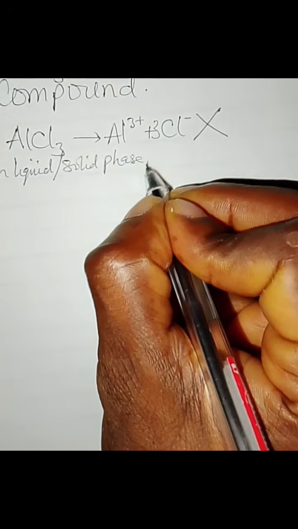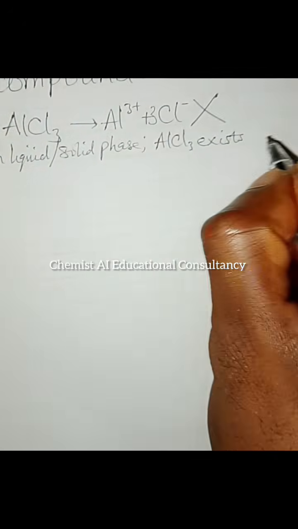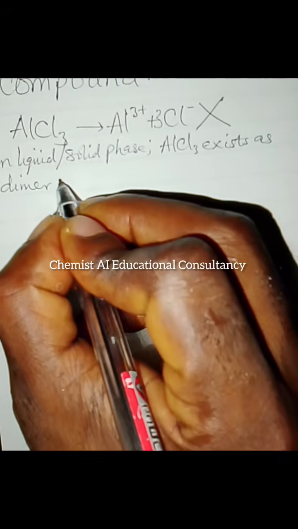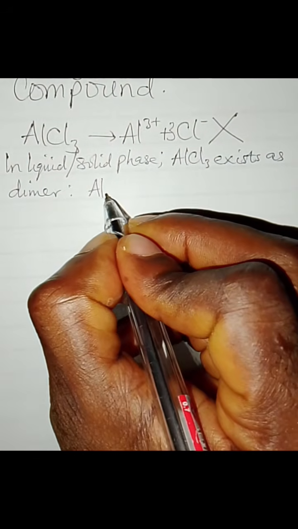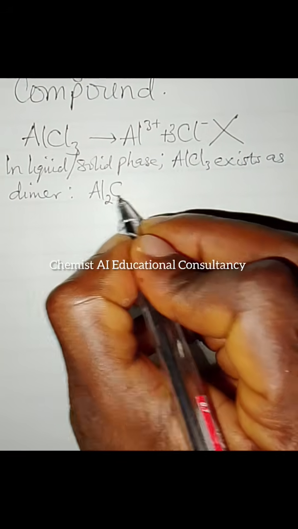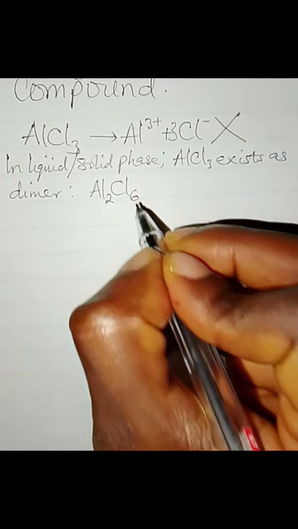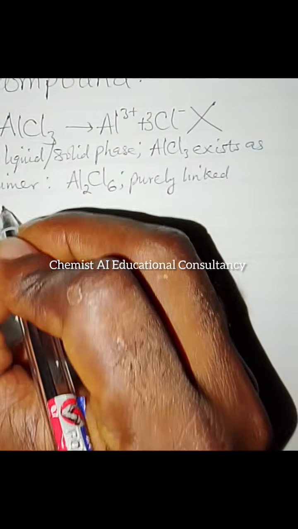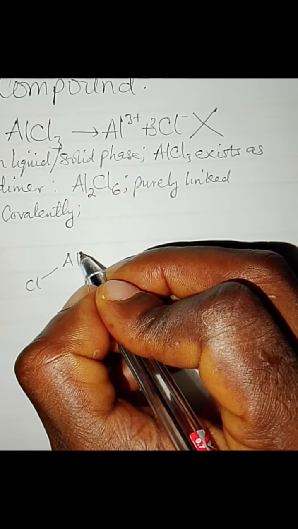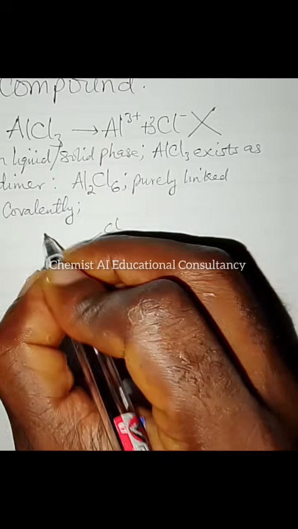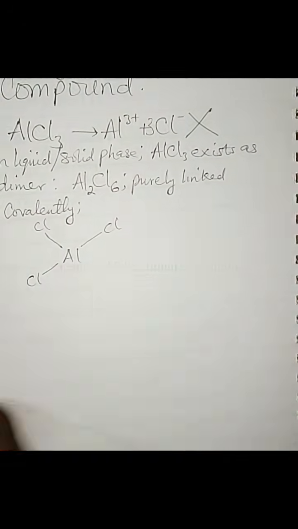Instead, at liquid or solid phase, AlCl3 actually exists as a dimer because the molecule itself, AlCl3, is too unstable to exist. So two of them coexist as a dimer, Al2Cl6, and the individual atoms are purely linked covalently. And this is the structure of the dimer. Aluminium is terminally bonded to 3 chlorine atoms. Another aluminium is terminally bonded to another 3 chlorine atoms.